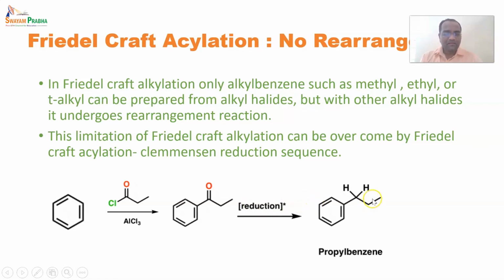This propylbenzene cannot be prepared by Friedel-Crafts alkylation, because whenever we go for Friedel-Crafts alkylation, it forms a rearrangement product, and isopropylbenzene is formed instead. So, as seen in the earlier limitation, we do not get such a straight chain compound. By reducing this carbonyl carbon, now we can get the straight chain compound propylbenzene. So whatever elongated chain we want can be prepared by Friedel-Crafts acylation.